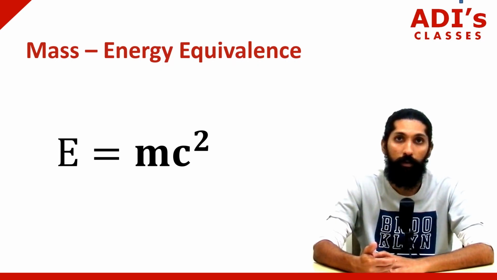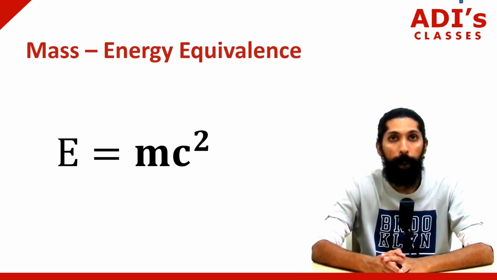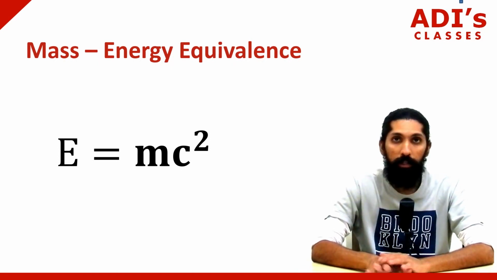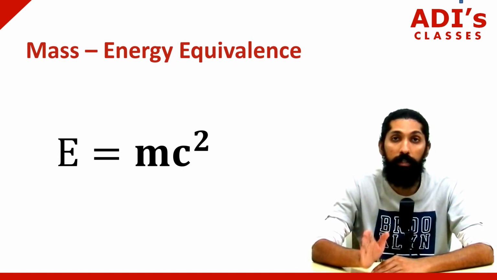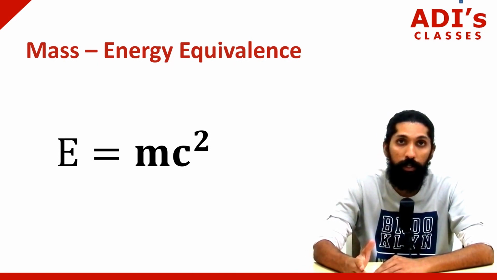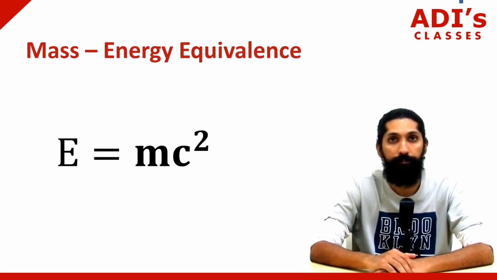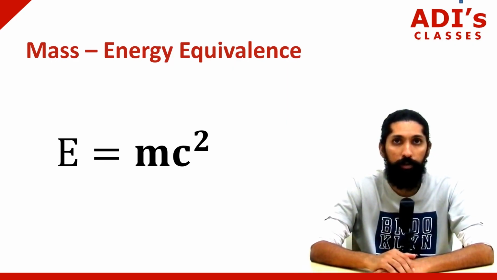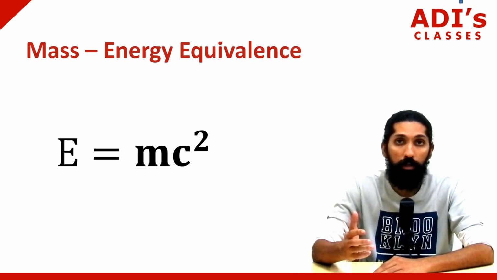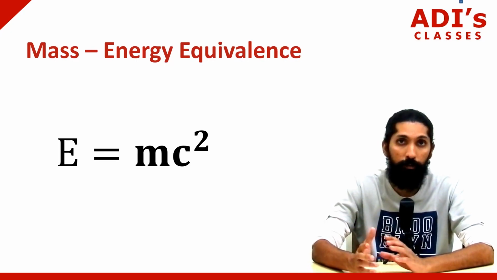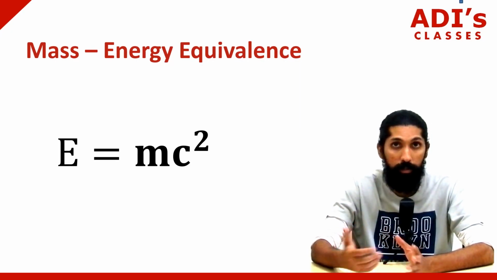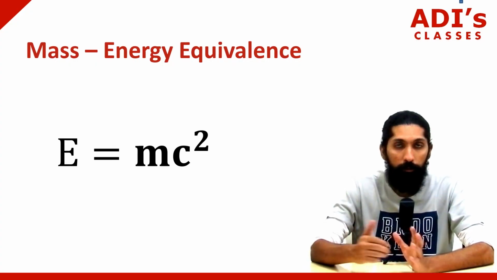Photoelectric effect, you guys have already learned that, isn't it? So this is why mass energy equivalence, that is E is equal to mc square, is a very, very important formula. In the upcoming videos, you guys are going to learn about a couple of units we use to measure the nuclear mass, and also a couple of other topics.